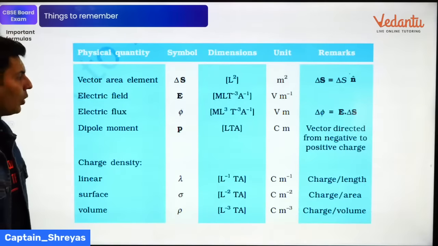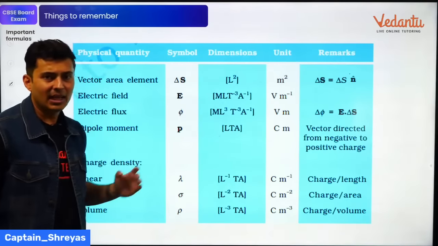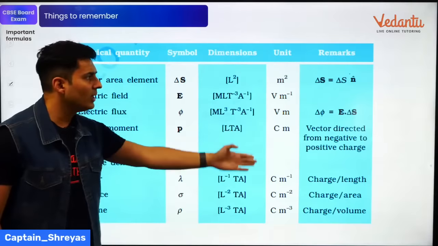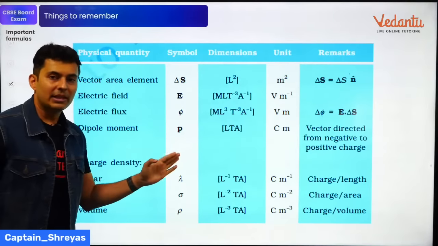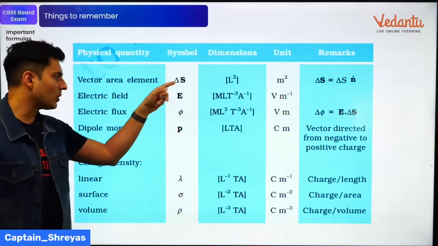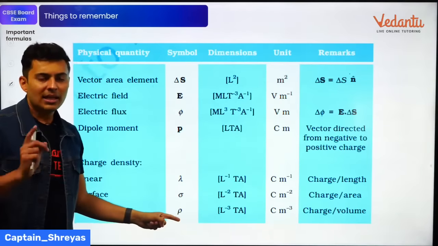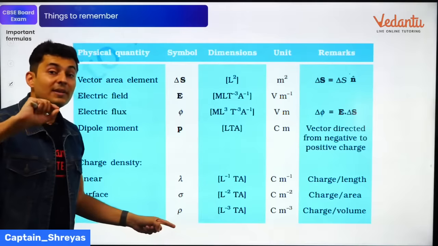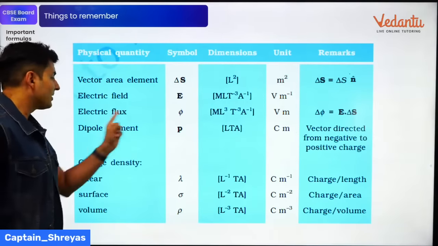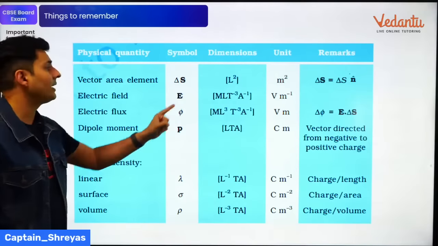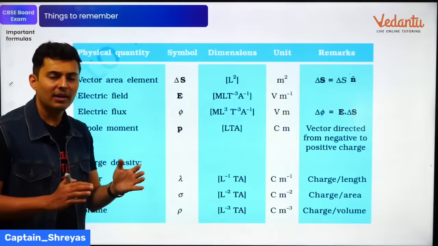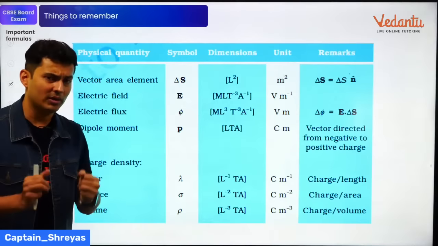Okay. Now, going ahead, you will see that there is a table in NCERT. Each quantity is mentioned and their dimensions and units are mentioned. Now, many of you might be thinking, because this is not just there at one place, this is there at many places in NCERT, should I actually remember and memorize all these things? The answer is no. You have to think logically. If they ask you, derive the dimensions, or what is the dimension of, let's say, charge density, or what's the dimension of electric flux, or what is the unit of electric field, you're not going to sit and remember this chart in any fancy way. Just think about it formula wise or conceptually.